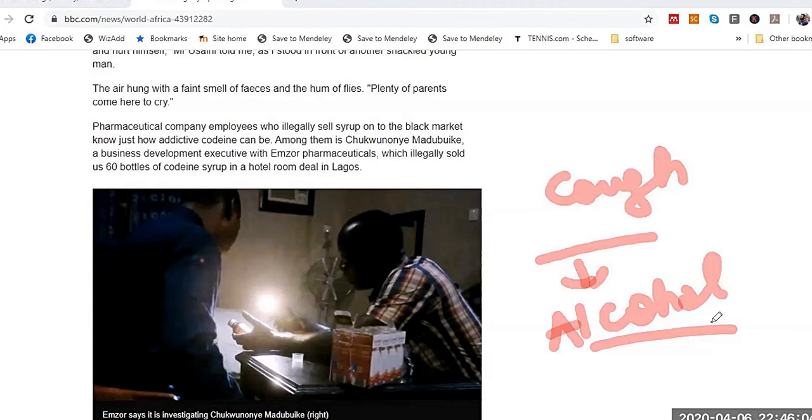Then they take more and more cough syrup, and with the passage of time they become dependent and addicted to it. So you have to understand there are two aspects. One is that they may be aware of the alcohol content in the cough syrup and take it for that. In the other case, they like to drink cough syrup because it has addictive properties, and that leads to continuous use and an increased intake of alcohol. So that is very important.